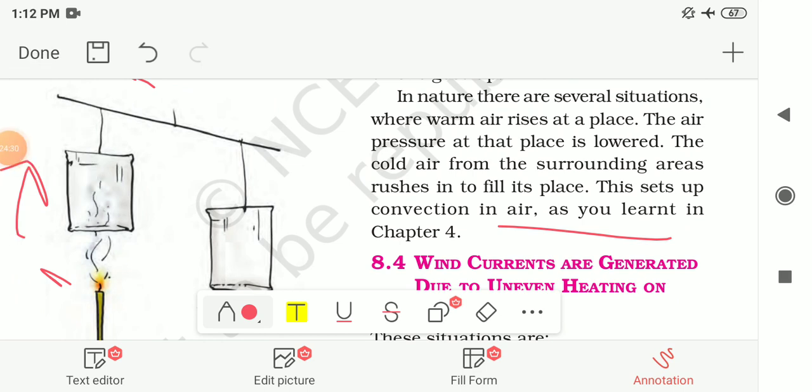So till now in this chapter we have seen some phenomena of air: that air exerts pressure, that high speed winds are accompanied by reduced air pressure, and that air expands on heating, and heated air is lighter in weight as compared to cold air. In the next video, we will study the remaining part of this chapter. Thank you.